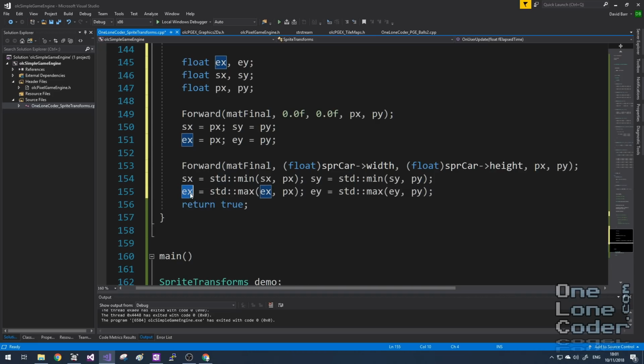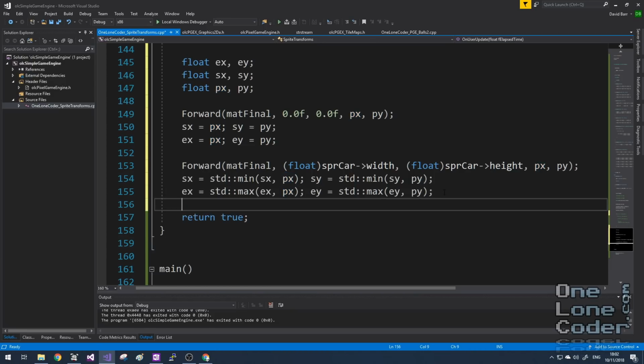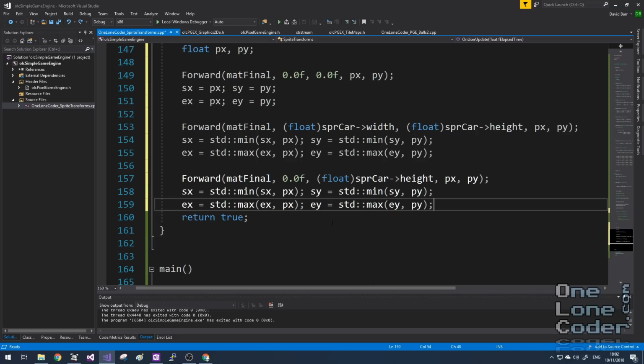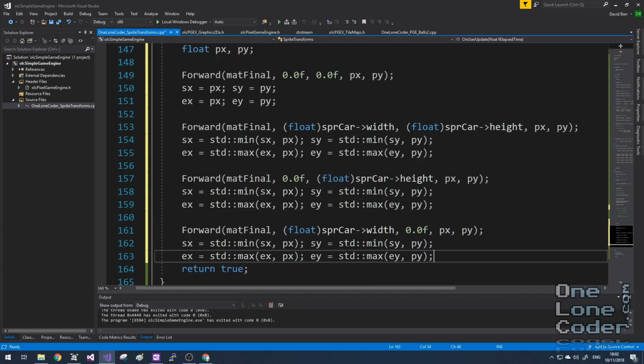And likewise, the ending x location is always going to be the maximum of my most recently calculated point, or what I've already got. The same happens for y. So now I've got the top left and bottom right of my bounding box. You might think that would be enough, but not when you've considered you've got rotations. We actually need to do all four locations of the sprite. So here is the bottom left, and here is the top right.